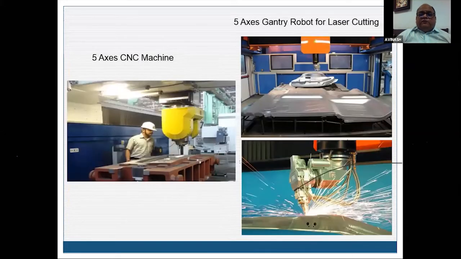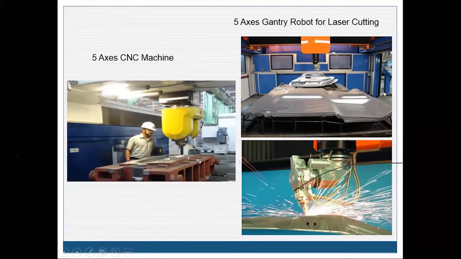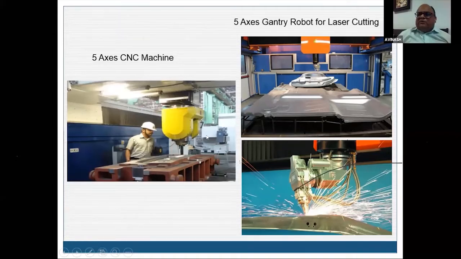Now, if you talk of a 5-axis CNC machine, you have X, Y, Z, and about the neck, A axis and B axis, right? Or C axis and B axis, whatever you call. In robots, there is something equivalent, identical. This is called a gantry robot used for laser cutting. Here also you have a 5-axis head. Now 5-axis CNC machine, 5-axis head. Both use servo motor, servo controller, position control for 5-axis. Now you would ask me, what is the difference?